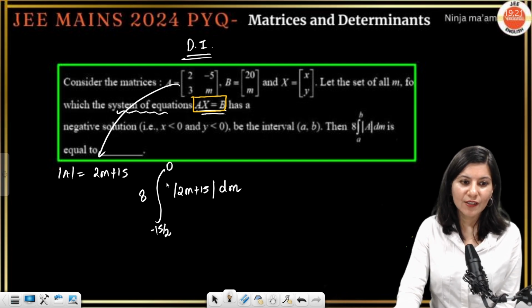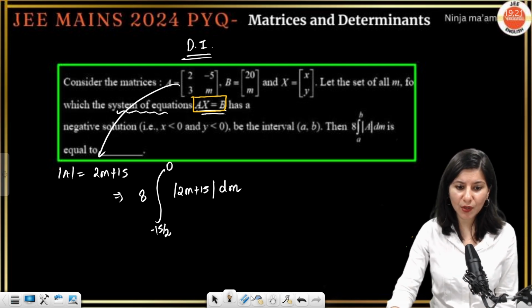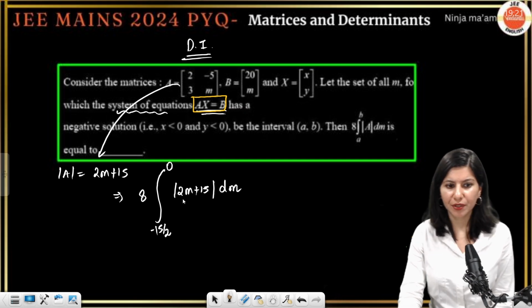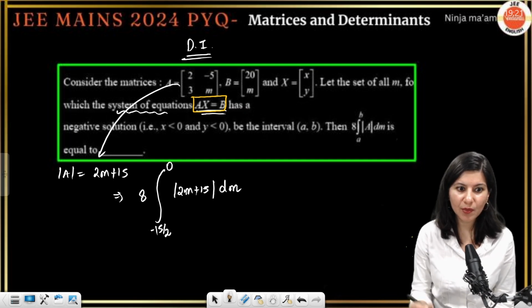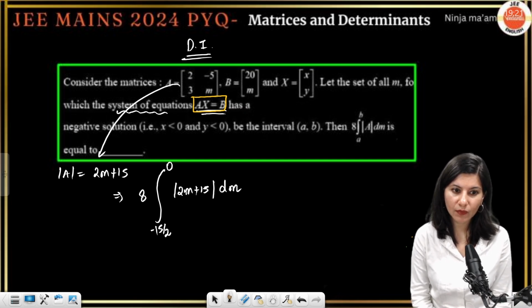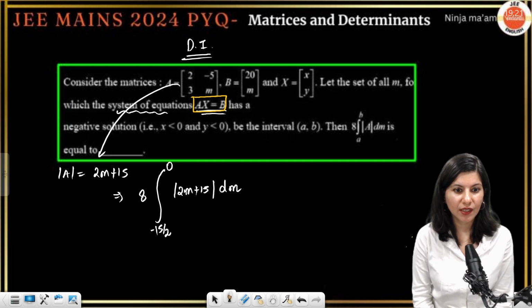So you can just remove the modulus, because you know the value is going to be positive anyway.